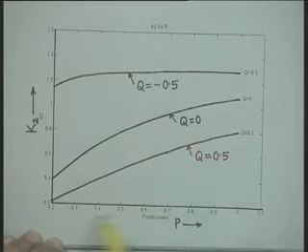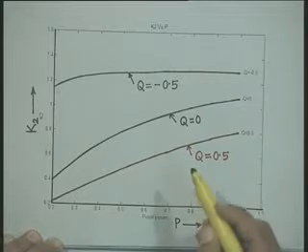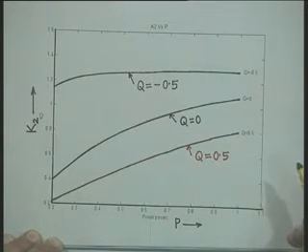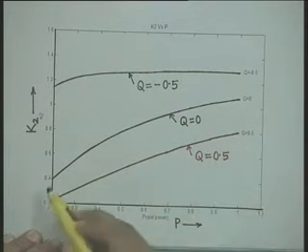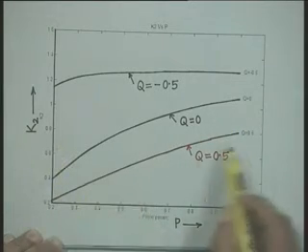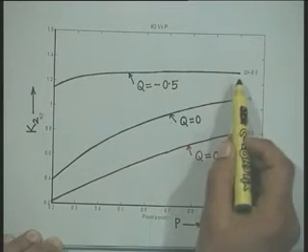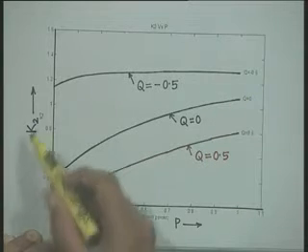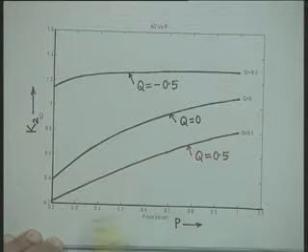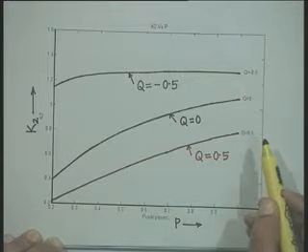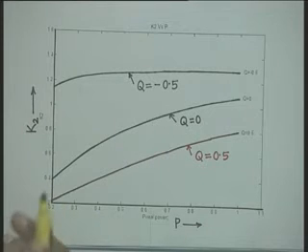This graph shows the plot of constant K2 as a function of P, that is the real power output of the generator, for 3 different values of Q. We find that in all the 3 cases, where Q equal to 0, Q equal to 0.5 or Q equal to minus 0.5, K2 is increasing over the range we have considered, from 0.2 per unit to 1 per unit.